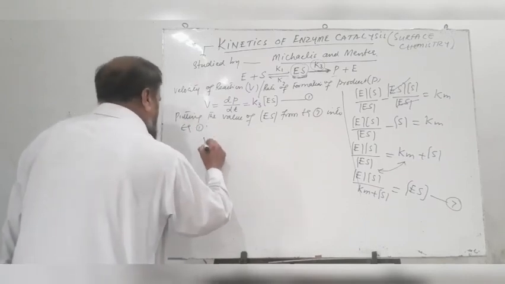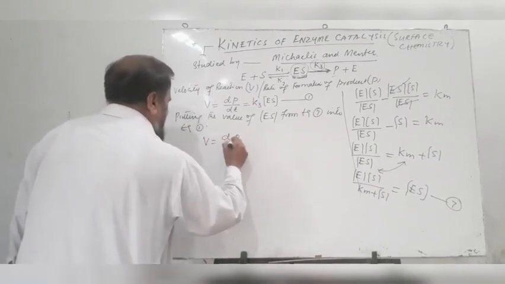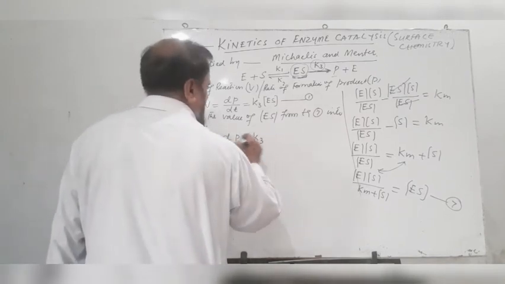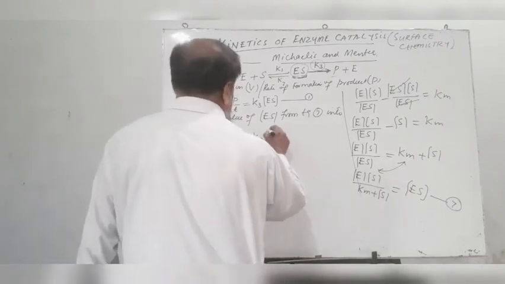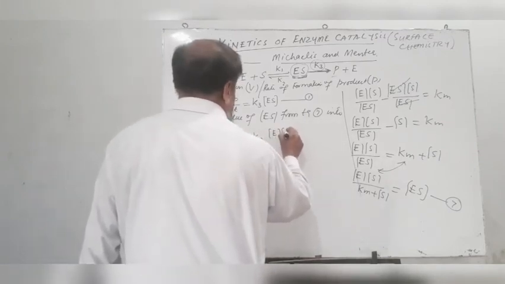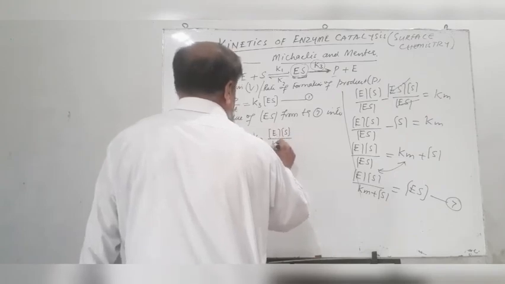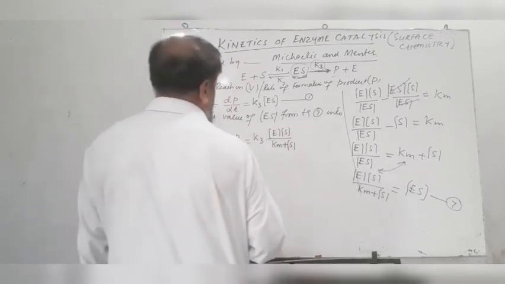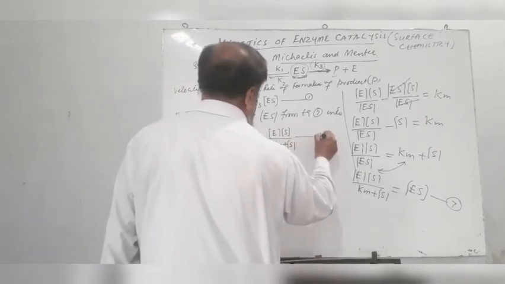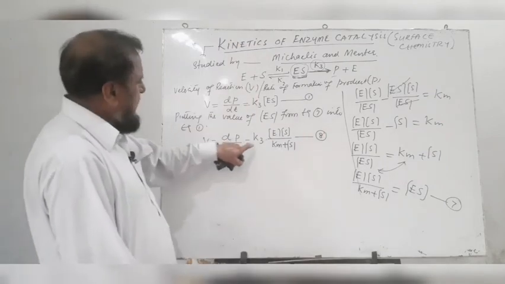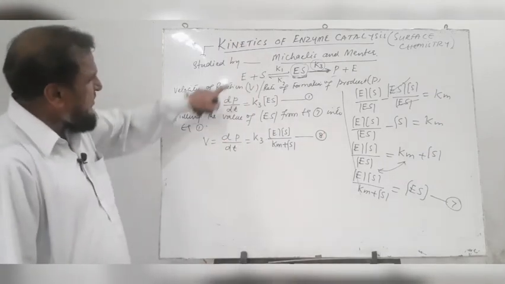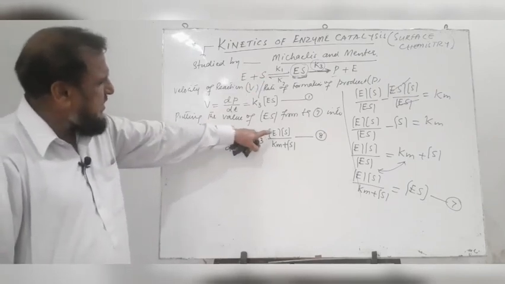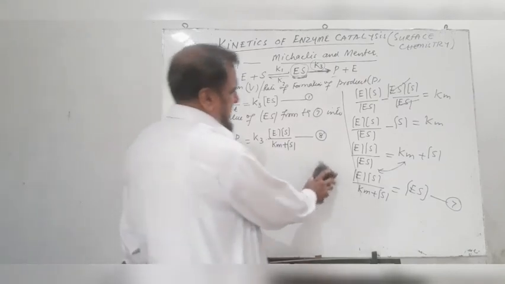We get the velocity of reaction V, or the rate of formation of product in a given time interval. So we get K3 into concentration of E into concentration of S divided by Km plus S concentration. Equation number 8. Now we have the equation for the velocity of enzyme catalysis. V is equal to dP by dt, K3 E into S divided by Km plus S.